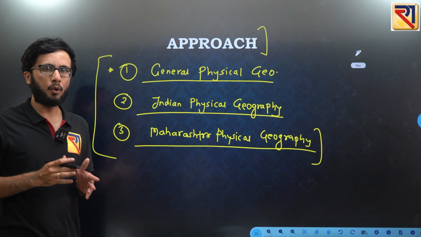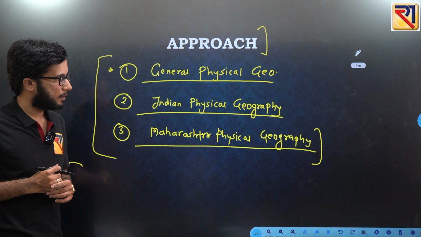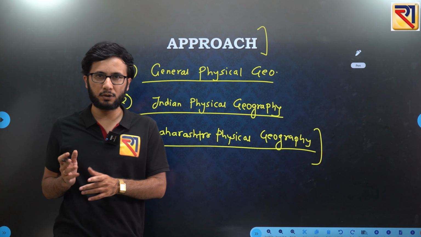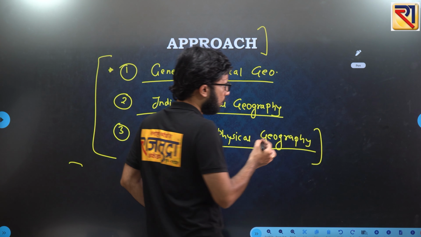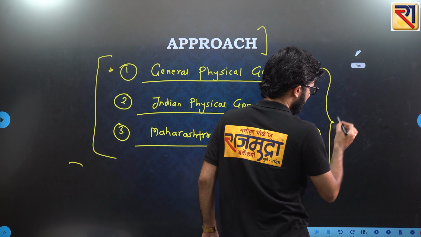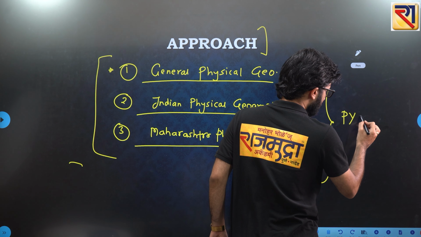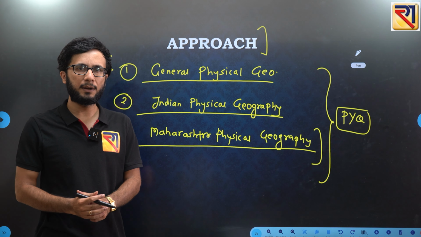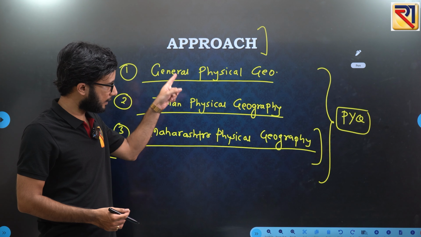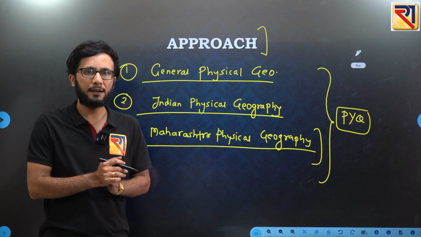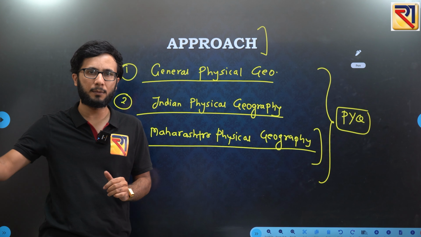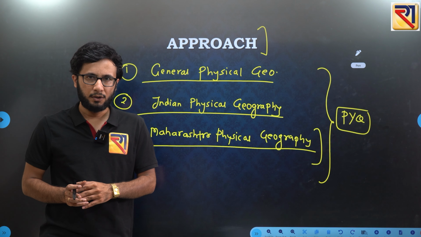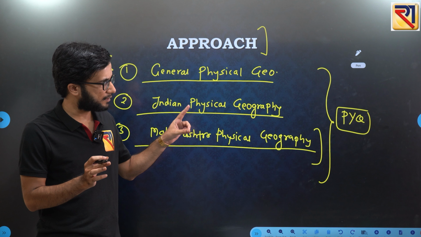After that, you can go for the economic geography part, or simultaneously you can start reading the economic and human geography part. And one more thing, sources we have already discussed, but there is one more thing: previous year questions. This will be important, because whenever you are reading these topics, it should not be that you are continuously reading the topics only and have no idea about the previous year questions. So just focus on previous year questions also.